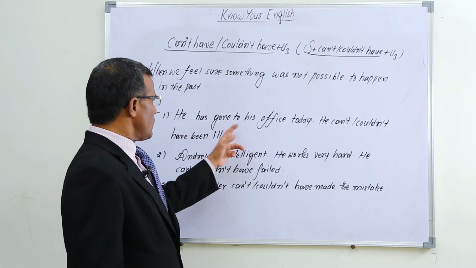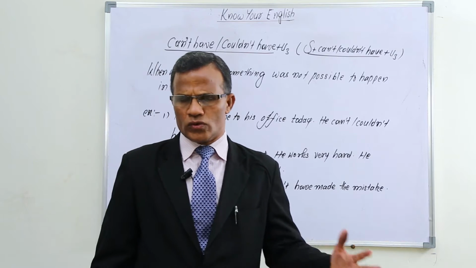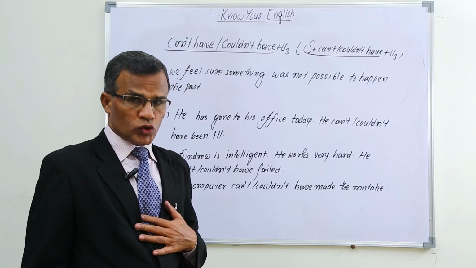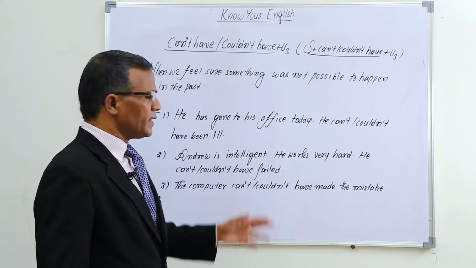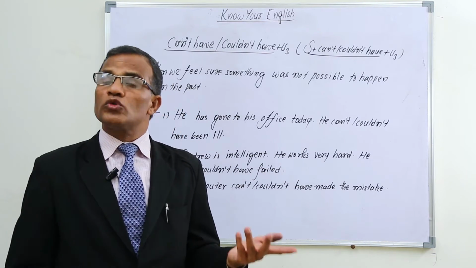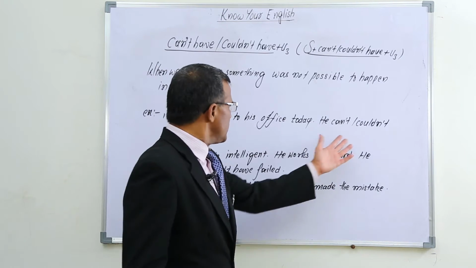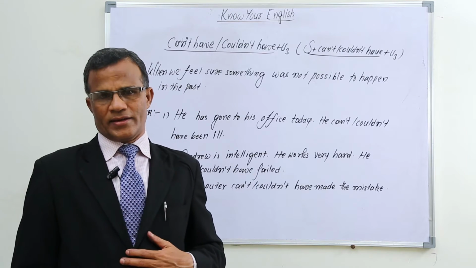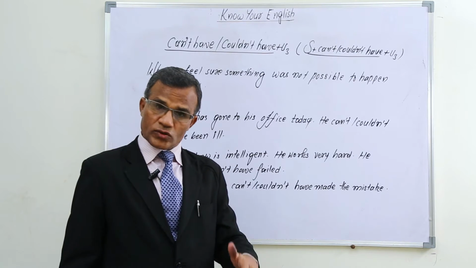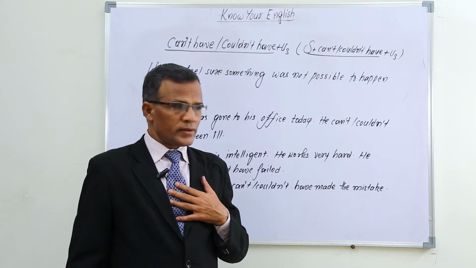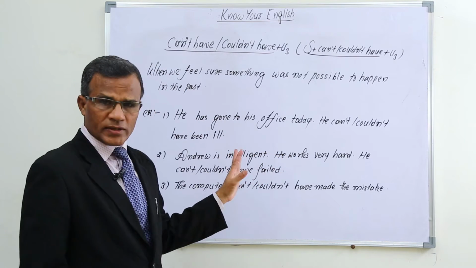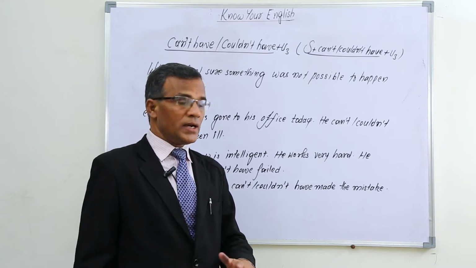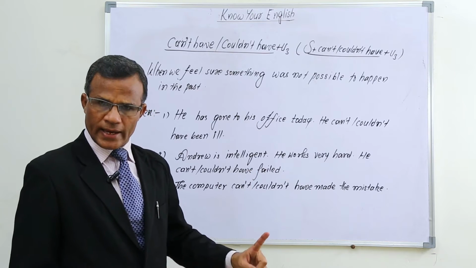For example, you see he has gone to his office today. I saw him go to his office today really. And so I feel sure he can't have been ill. There is no chance for him to be ill. He couldn't have been ill because I saw him go to his office today. As I saw him go to his office today, I am sure that it was not possible for him to be ill. When I feel it was not possible, I use can't have or couldn't have.